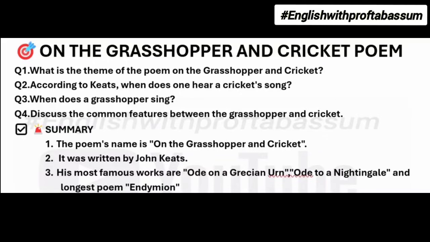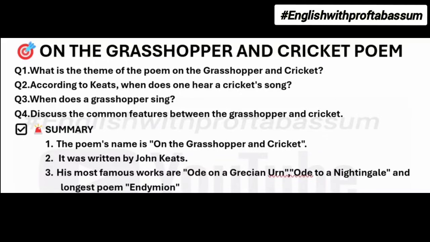Let's begin. So the poem's name is On the Grasshopper and Cricket, and this poem was written by John Keats. He was an English romantic poet who died very young at the age of 25. During his short life, he never got appreciation, but once he died, people saw his work and noticed that he wrote for the perfection of poetry.